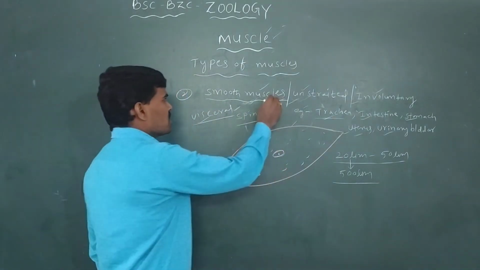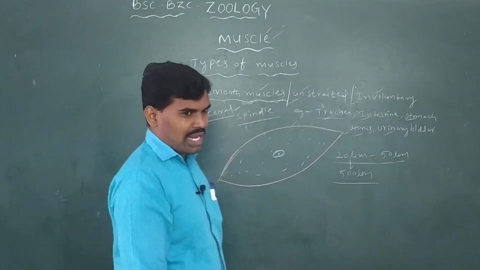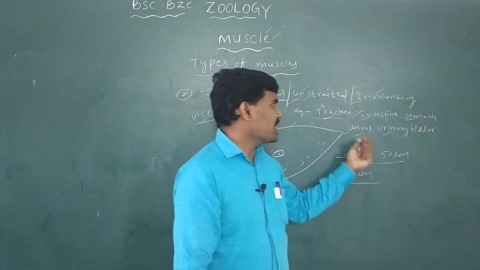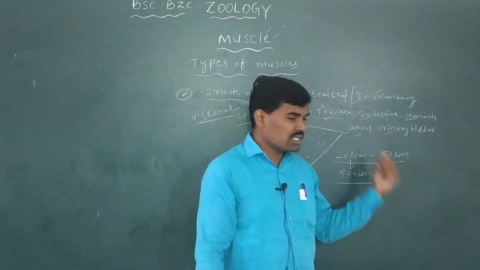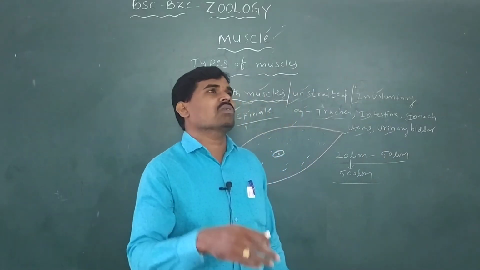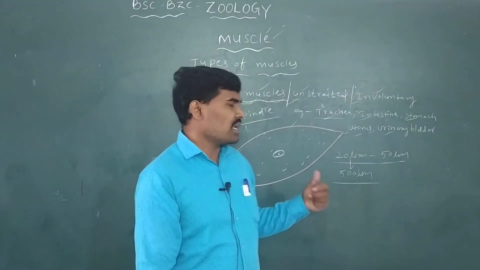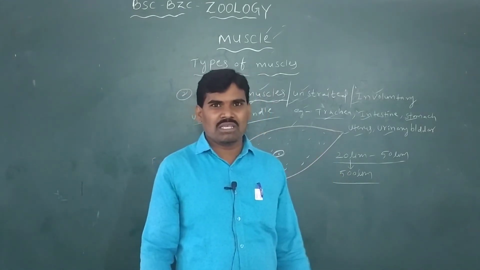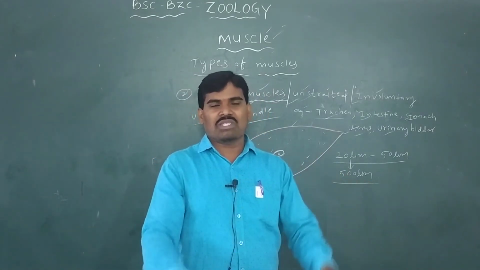The smooth muscles are without control of the will, because they are in the trachea, intestine, stomach, ureters and urinary bladder. These functions, like breathing and the intestines digesting food material, are without involvement of the will or the brain. These internal functions and metabolic activities occur without voluntary control.